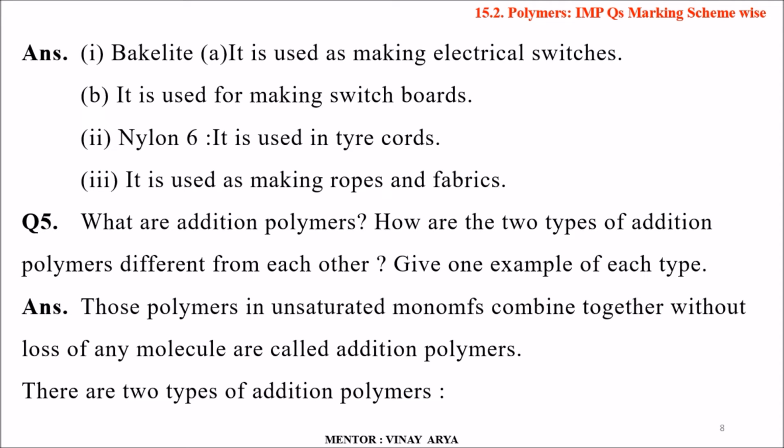Second one, Nylon 6,6, is used for tire cords and in nylon clothes. Third, PVC, is used for making ropes and fabrics.